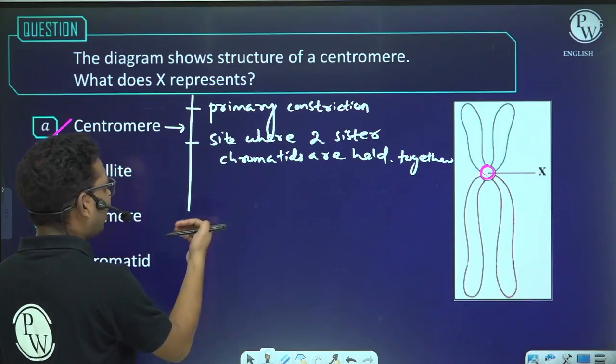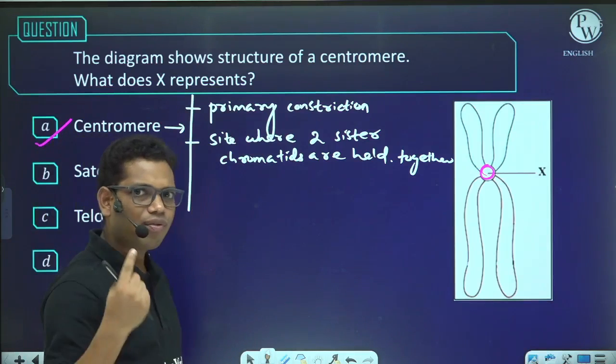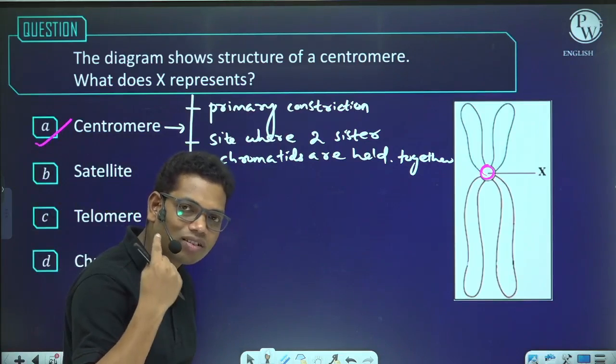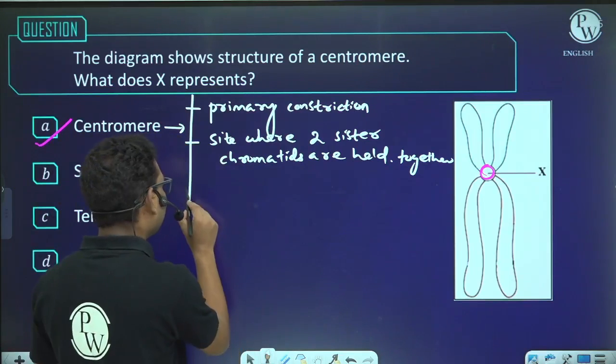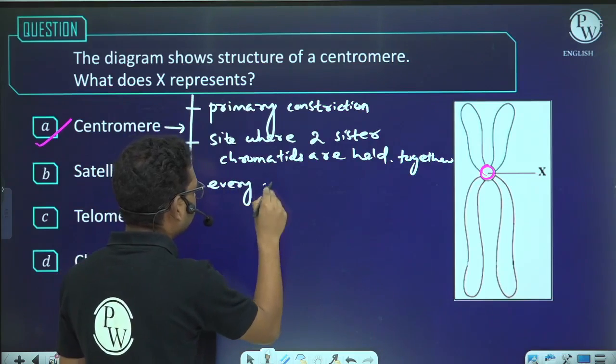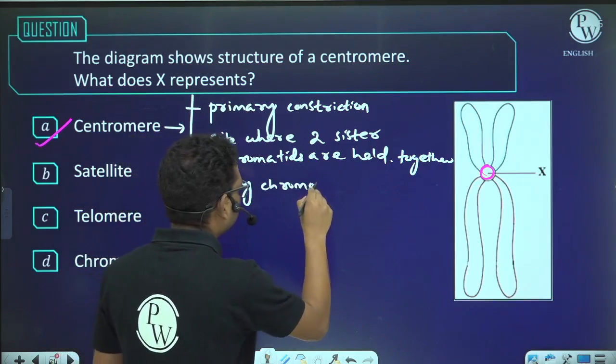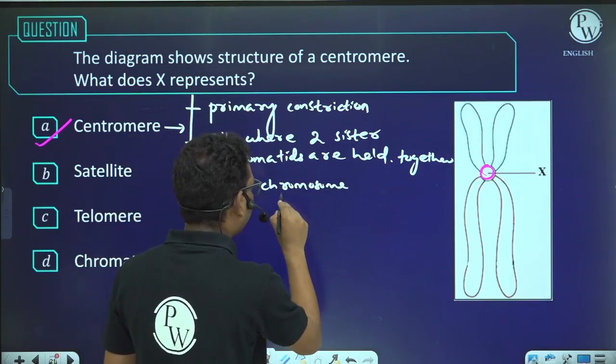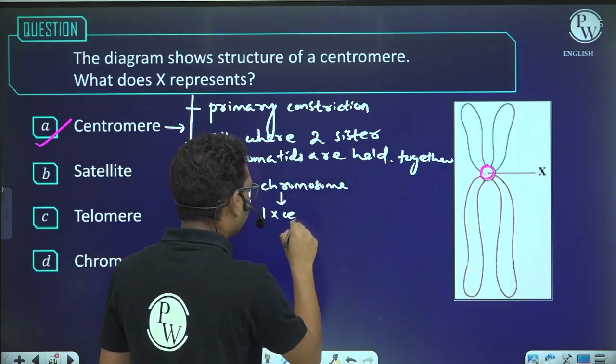Okay. And every chromosome has only one centromere. Every chromosome. So I will say that every chromosome has only one centromere.